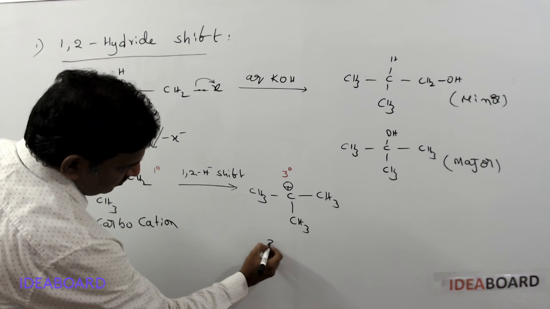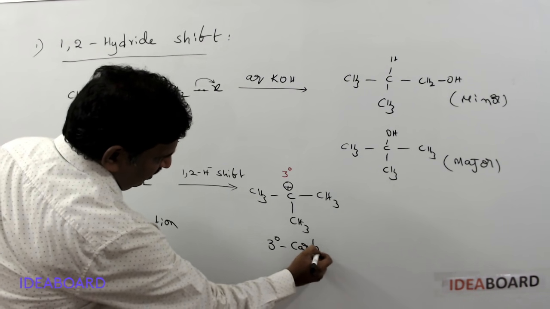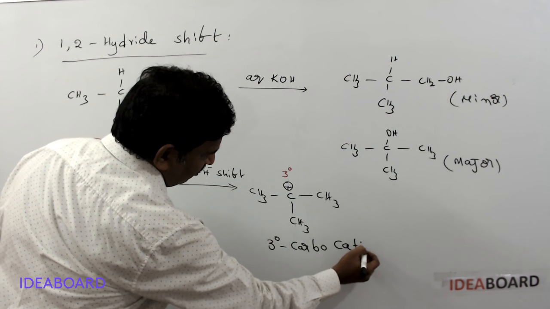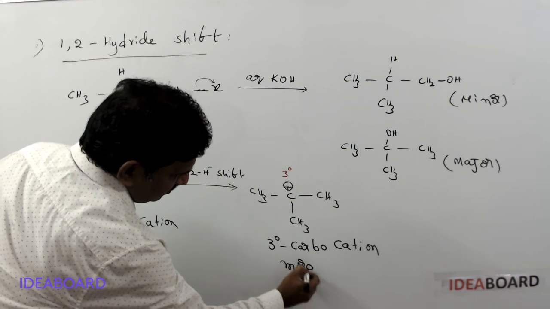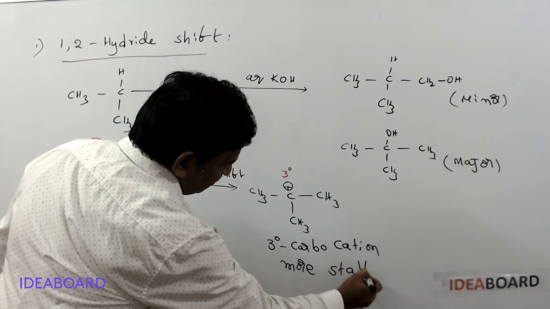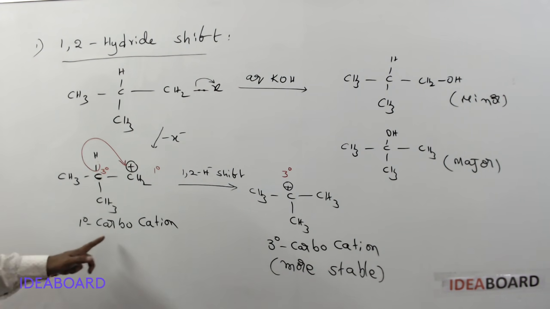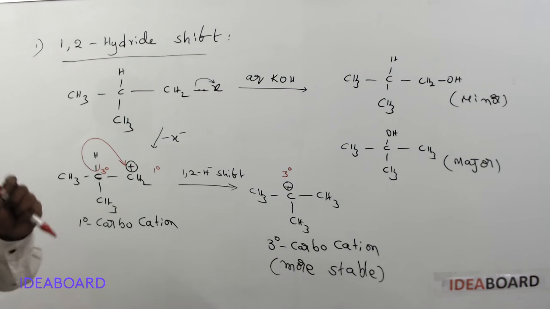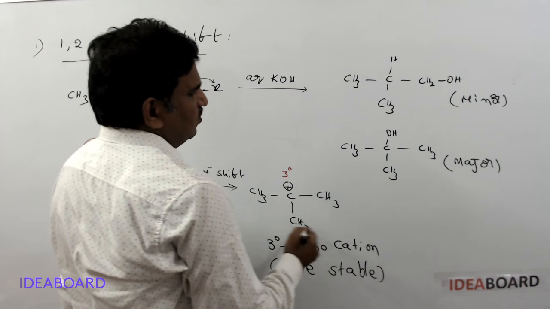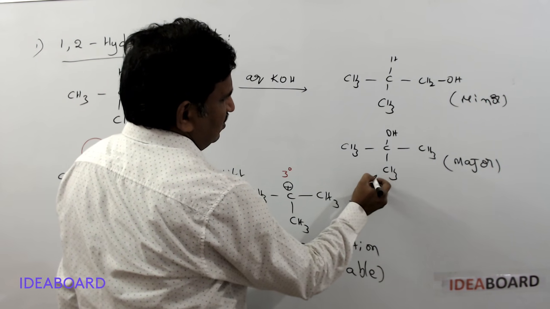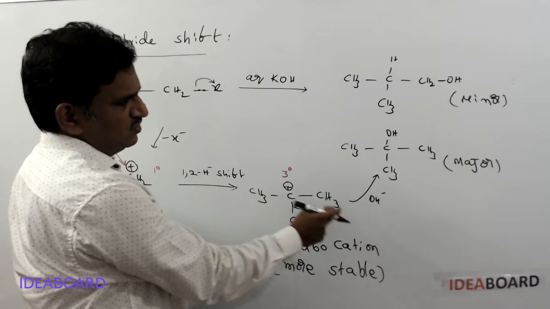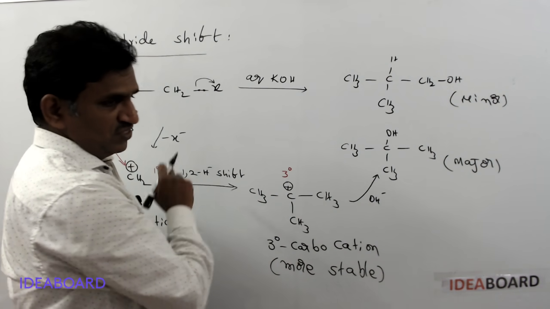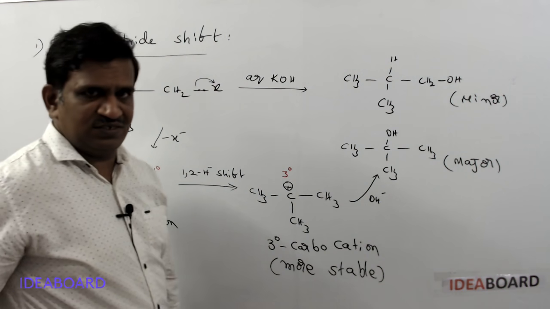So when a tertiary carbocation is formed, the primary carbocation has converted to a tertiary carbocation, which is more stable. Yes, the tertiary carbocation is more stable than the primary carbocation. So definitely it occurs. And after the tertiary carbocation formation, if the nucleophile OH minus from the aqueous KOH is added on the tertiary carbon, then we will get this product.